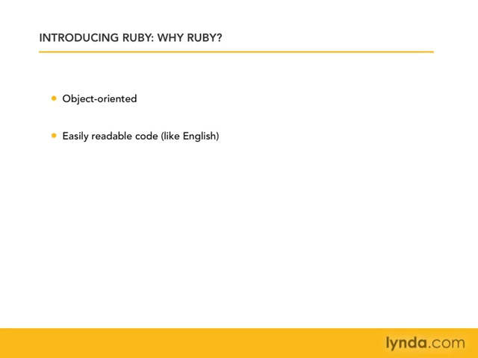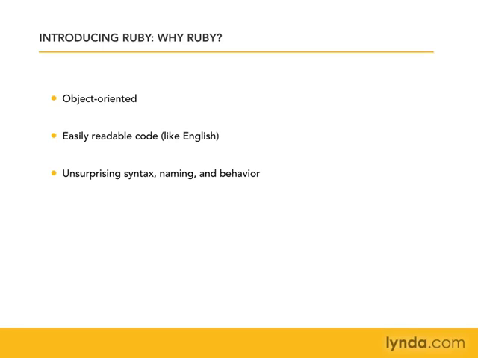Ruby also has easily readable code. It reads a lot like English. So we don't spend a lot of time trying to decipher the code that's on the screen to understand what our program is doing. And when we're writing our code, it also has an unsurprising syntax, naming, and behavior to it. So things often just work the way you'd expect them to work. If you say you want to sort, then it sorts it. If you want to find, it finds. Reverse, reverses, and so on.